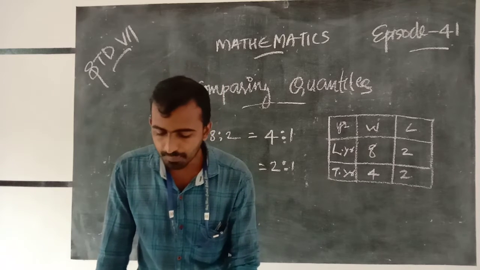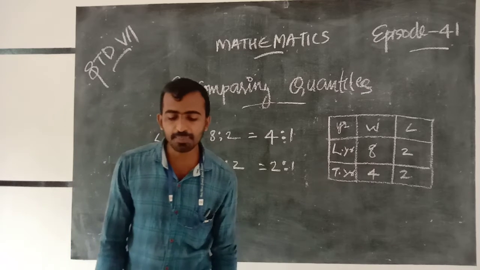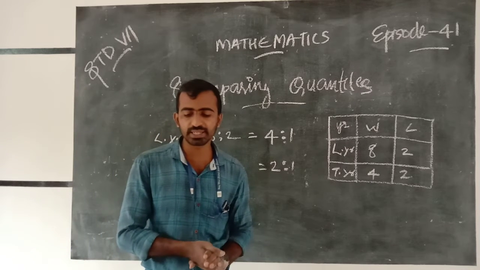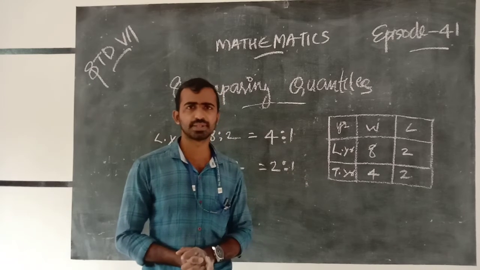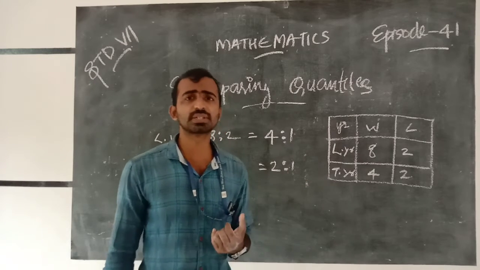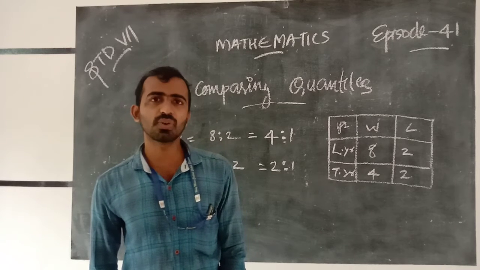Next we are going to discuss keeping things in proportion and getting solutions. Here we were discussing numbers, and now we are going to discuss things, which are also numbers.